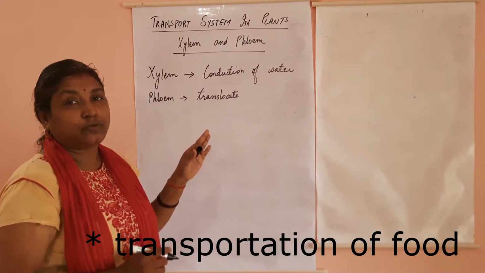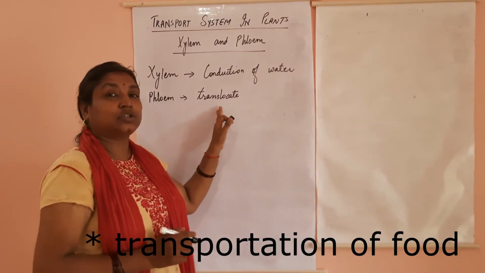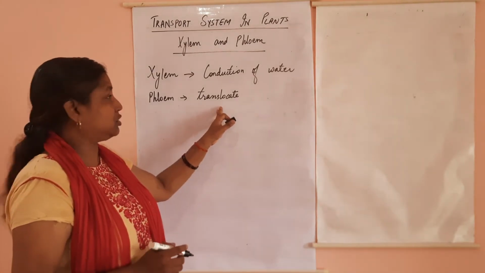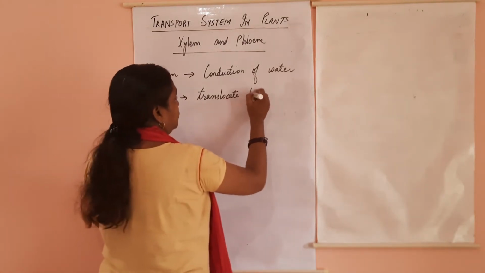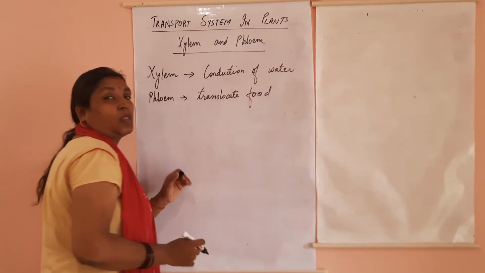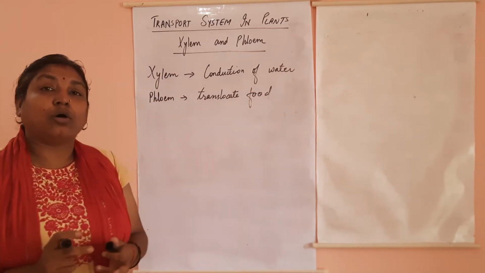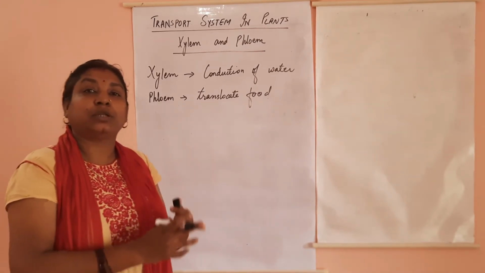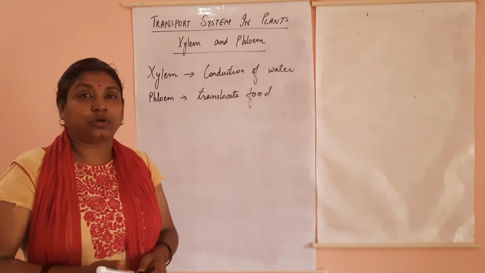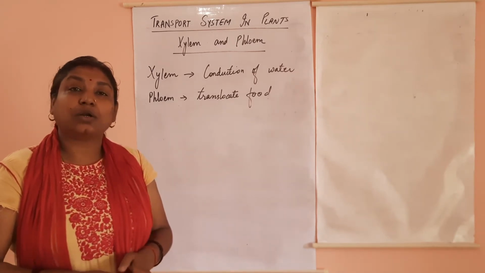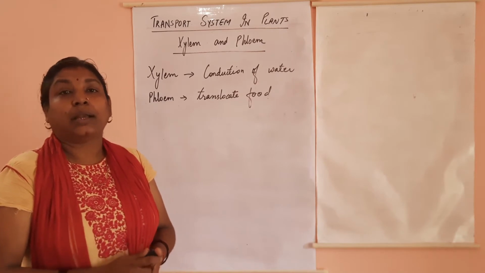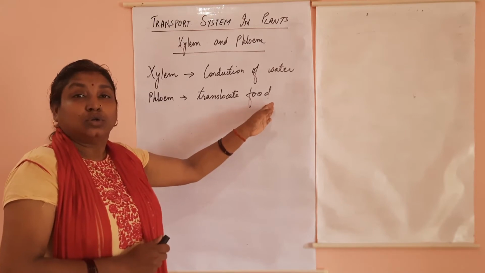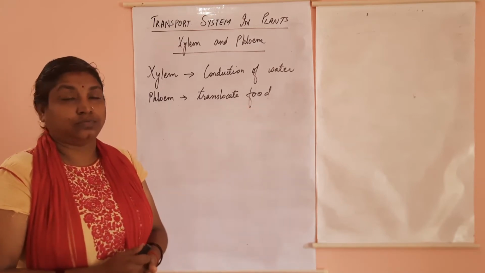The transportation of fluid is known as translocation or transport, simple transport, not conduction. So it translocates food from the leaves to different parts of the plant, or you can say from leaves to non-green parts of the plant, because each part of the plant is a living part and requires a lot of energy, for which the food has to be broken down.